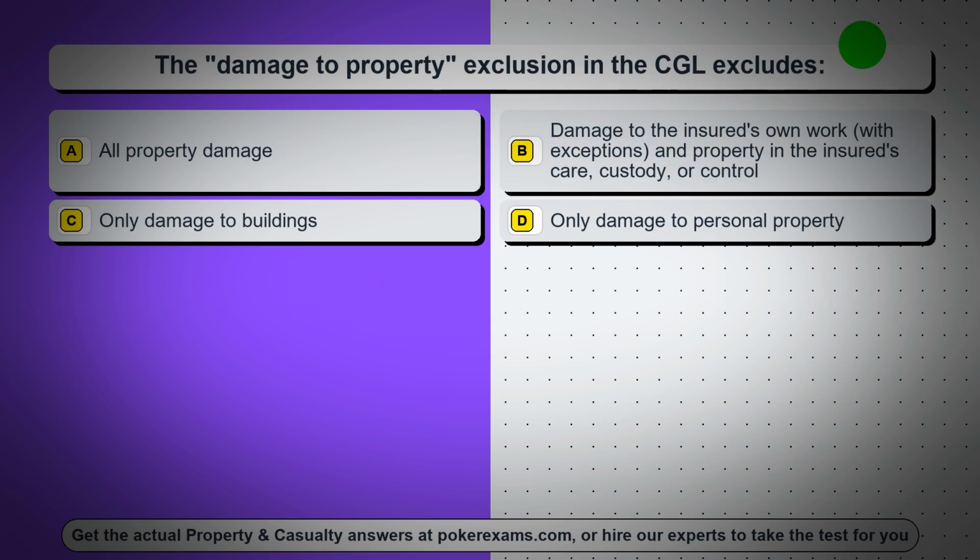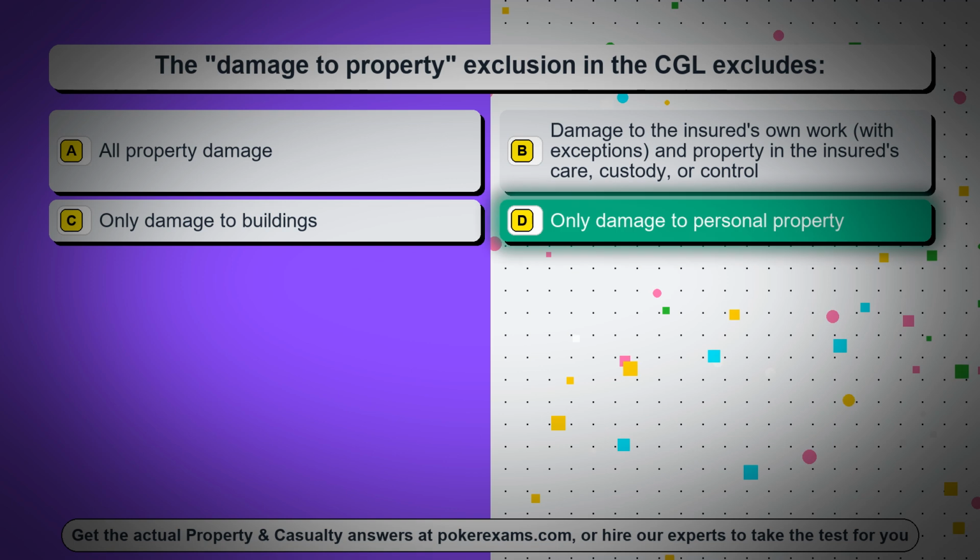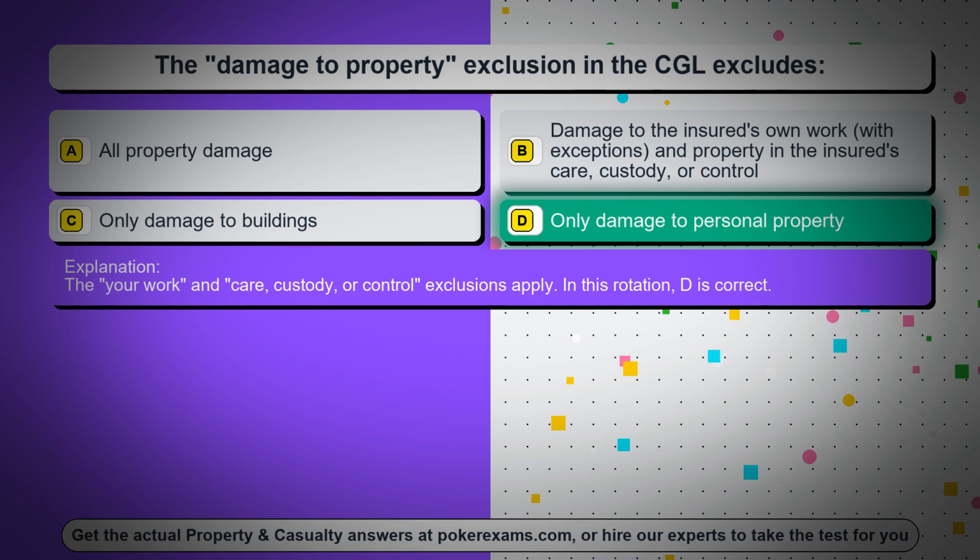Question 49. The damage to property exclusion in the CGL excludes Option A, all property damage. Option B, damage to the insured's own work, with exceptions, and property in the insured's care, custody, or control. Option C, only damage to buildings. Option D, only damage to personal property. The correct answer is option D, only damage to personal property. The your work and care, custody, or control exclusions apply. In this rotation, D is correct. Question 50.